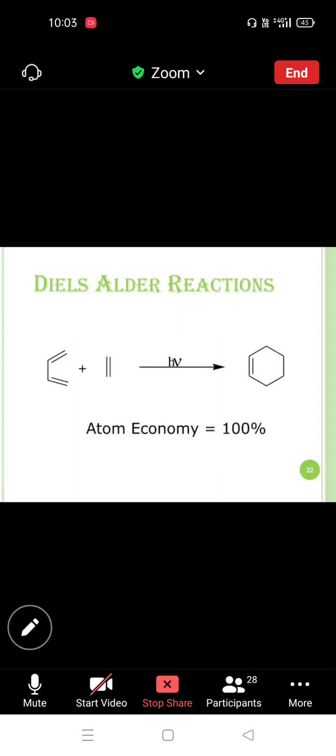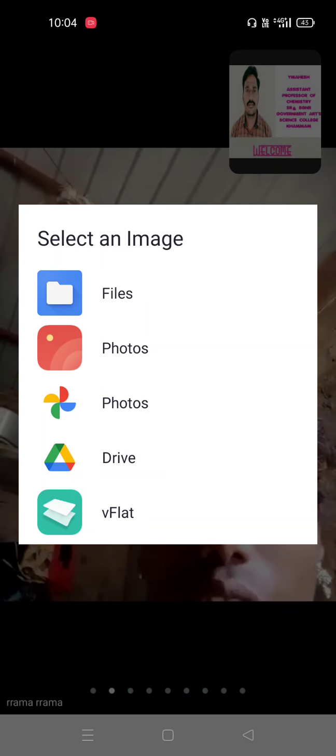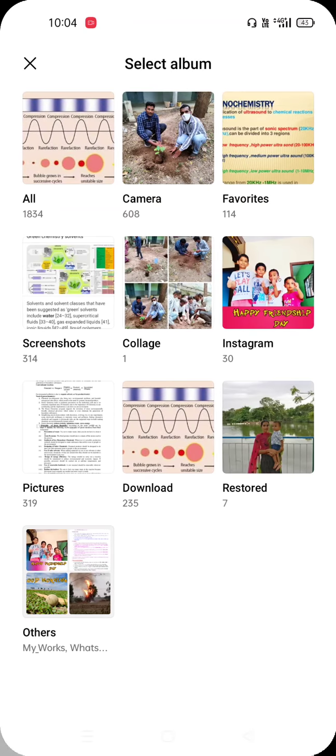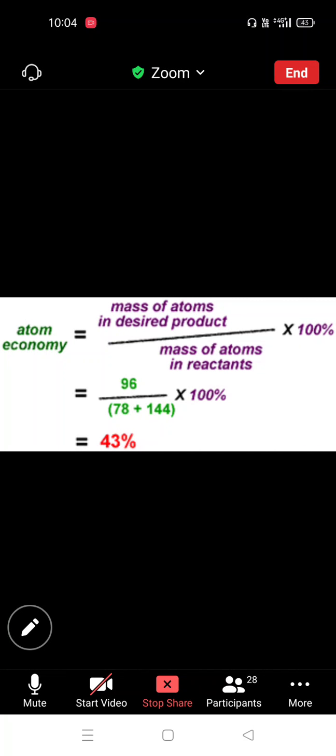So the Diels-Alder reaction is one example of an atom economic reaction. So what is the equation of atom economy? So the atom economy is the mass of atoms in the desired product. What product are we preparing? That is the desired product.